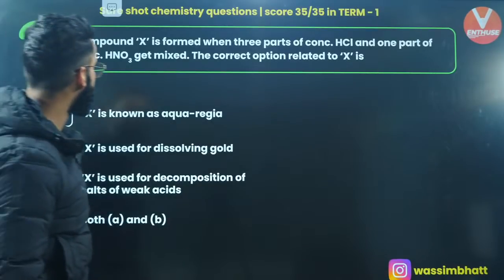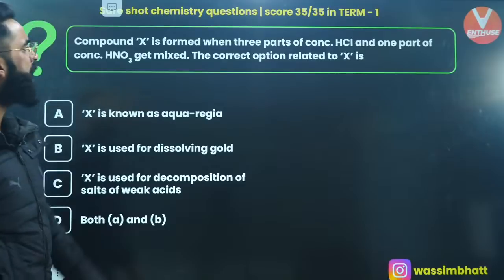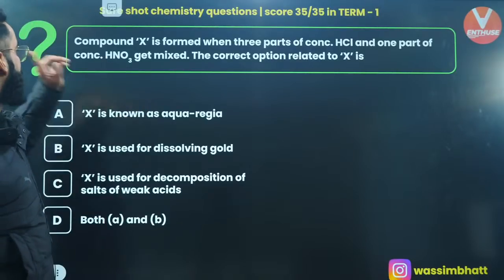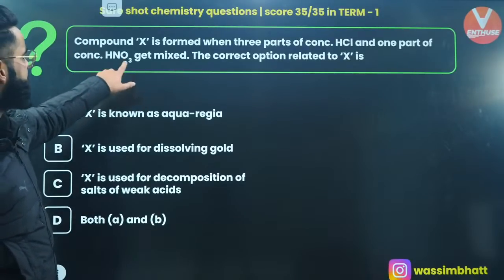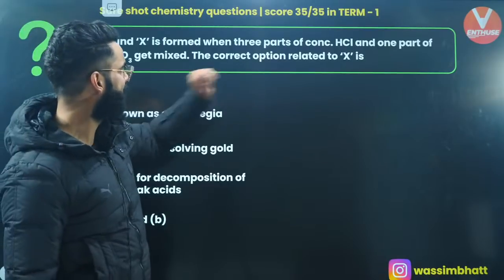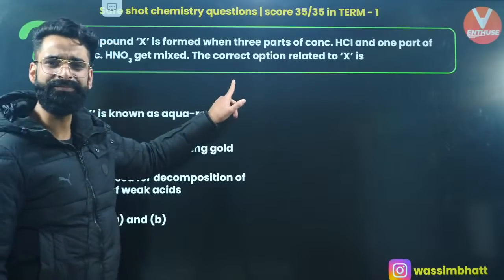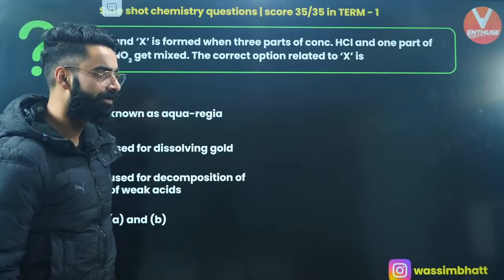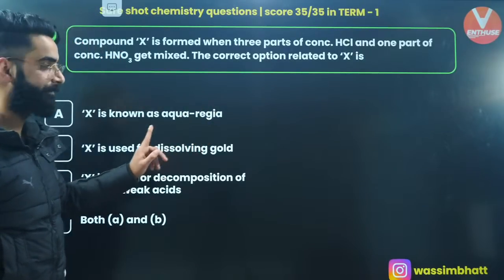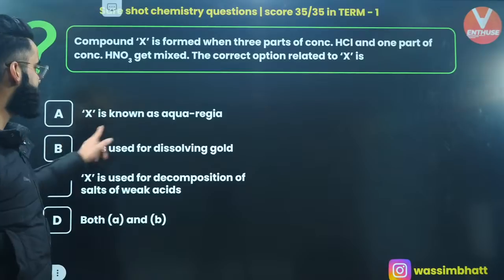Let's move on directly to one more question. Compound X is formed when 3 parts of concentrated HCl and 1 part of concentrated HNO3 get mixed. The correct option related to X. What is going to be X? X is something which we call aqua regia, if you remember, right? Aqua regia, 3:1 ratio. X is known as aqua regia.